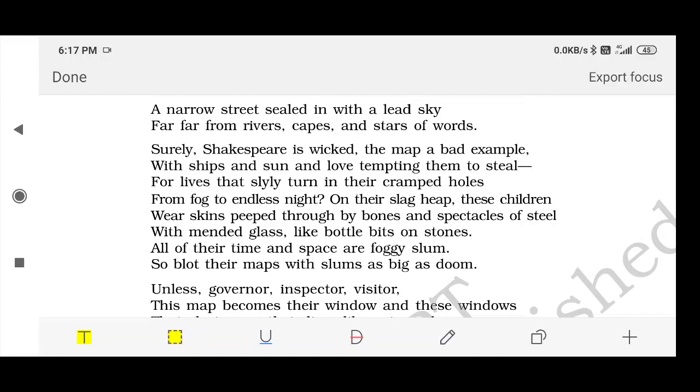Now the third paragraph tells us, surely Shakespeare. This is page number 93, poem number 2, An Elementary School Classroom in a Slum, written by Stephen Spender, third paragraph on page number 93. Surely Shakespeare is wicked. Now the sh sound is coming again and again. It means that there is alliteration, because the sh sound is being repeated.